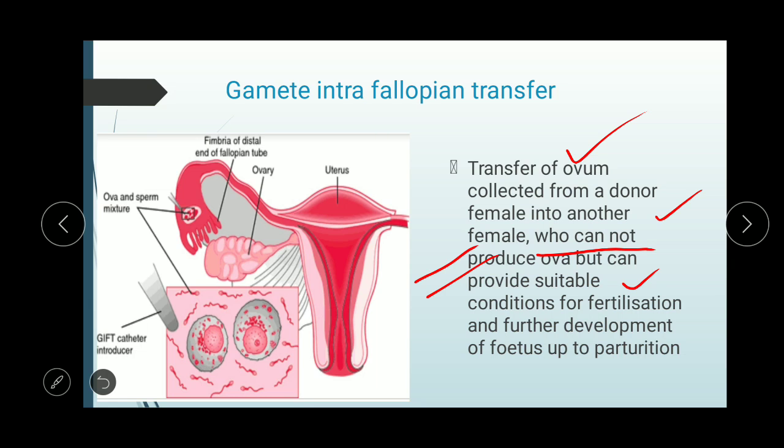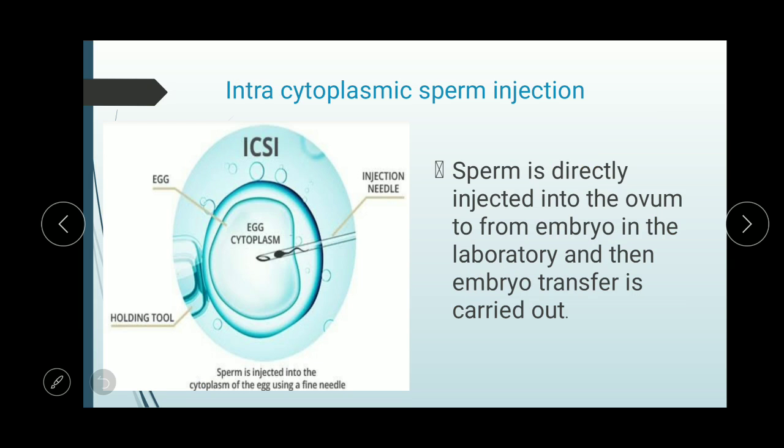And here the ova is collected. You can see the ova is provided from outside. A GIFT catheter introducer is there. This is the tube you can see. Through this the sperms and the ova are provided, that is the ovum is given to the fallopian tube. The ova and sperm mixture is there, and they will undergo fertilization and further development will take place. Here the female is not able to produce gametes, so the ovary might be non-functional. The non-functional ovary will not be able to produce gametes, that's why you have to supply gametes from outside or from a donor female.